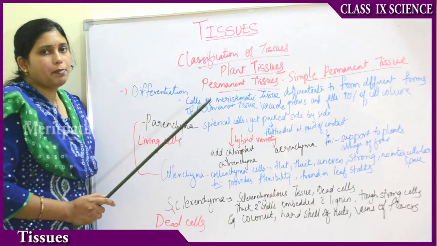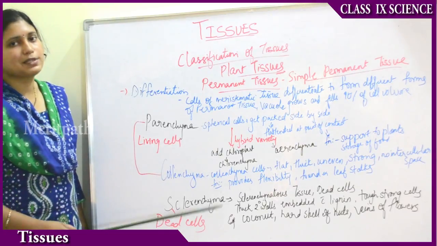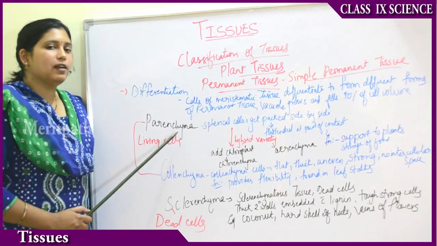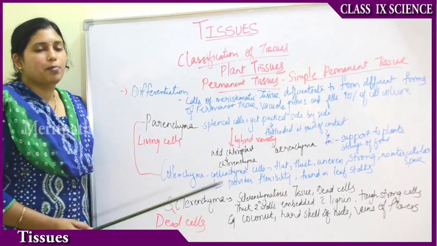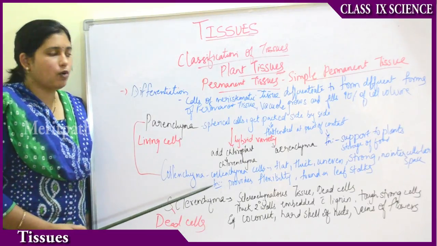Simple permanent tissue is of three types: parenchyma, collenchyma and sclerenchyma. Sometimes they may sound like Greek, Latin and Spanish to you. But before you feel that way, let me explain what they are.